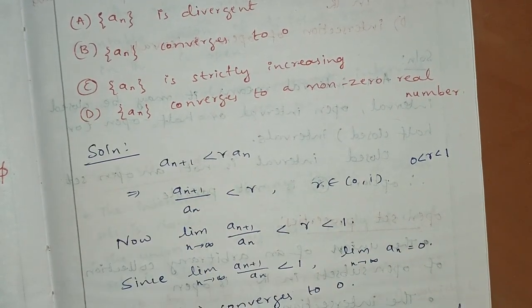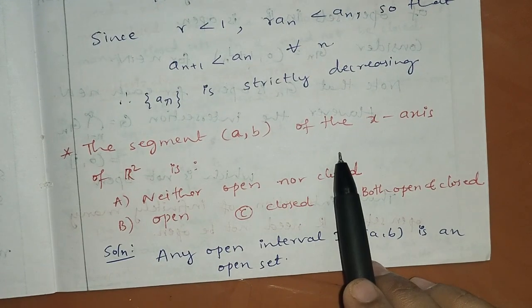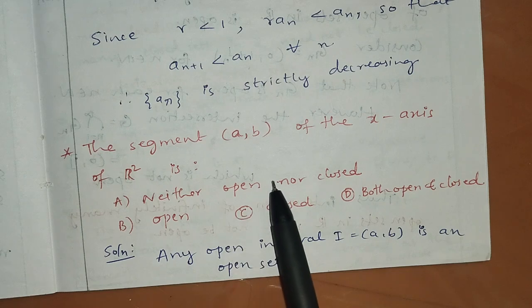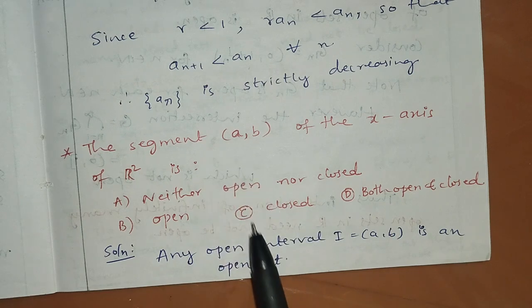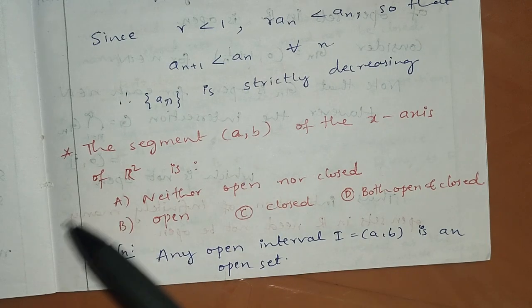Okay. Next question. The segment AB of the x-axis in R square, whether it is open or closed, we have to check. This is an open interval, and we know that an open interval is an open set. Therefore, the segment AB is open.